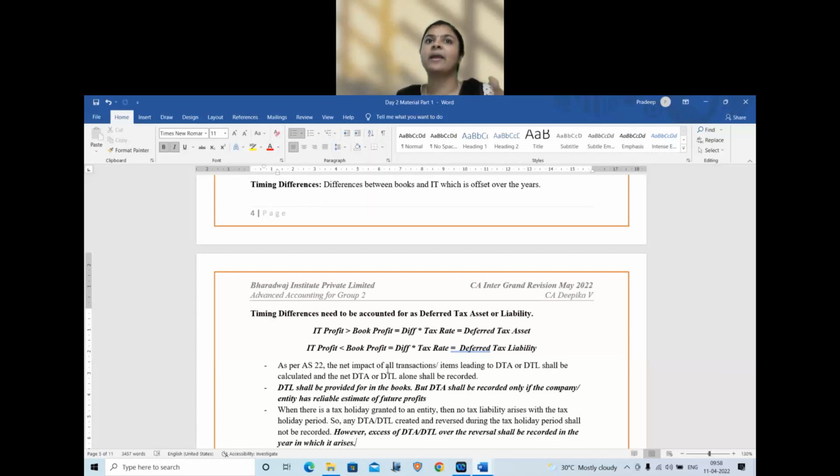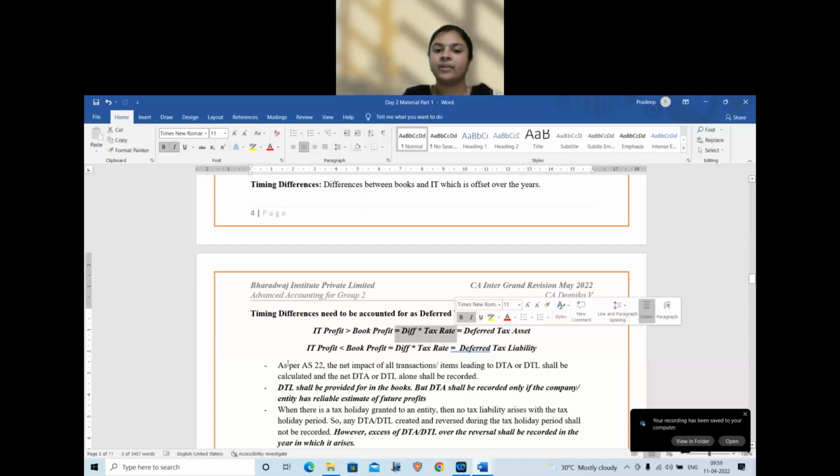Today if I am paying more tax, tomorrow it is a benefit for me. Deferred benefit, therefore asset. So if income tax profit is more than book profit, then deferred tax asset is created. For what value? The asset is created not for the profit difference. The asset is created for the difference amount into the applicable tax rate, because that is the benefit that you are actually getting.